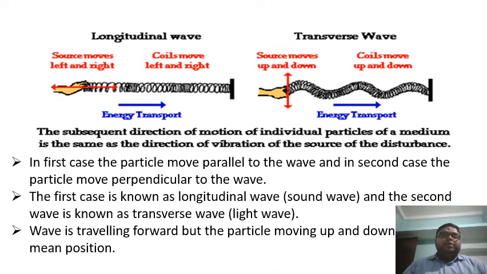Yes, students. So we saw in the first case, the particle moves parallel to the wave, and in the second case, the particle moves perpendicular to the wave. We can see the energy is being transported this side and the particles move in this direction, right? So the first case is known as what? The first case is known as longitudinal wave. Example is the sound wave, and the second wave is known as the transverse wave, or we can say light wave, right? So the wave is traveling forward, but the particle is moving up and down, right? So that is called the transverse wave. Okay, students? Right. So now let's move ahead.